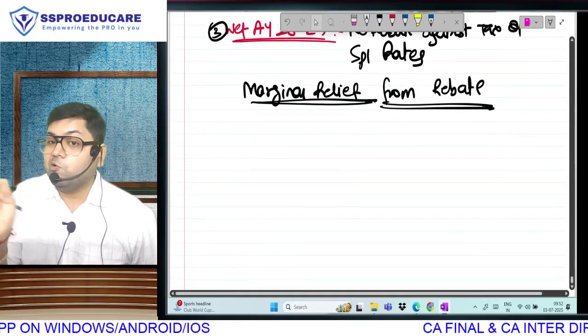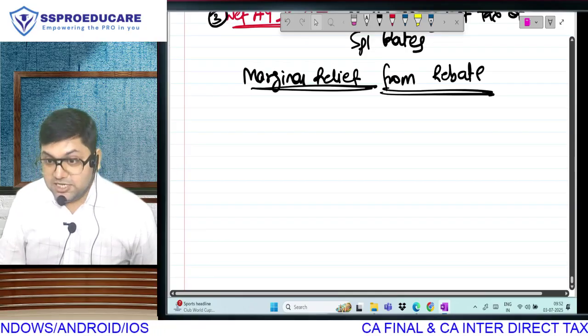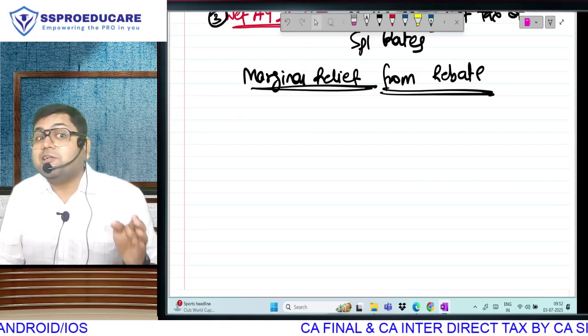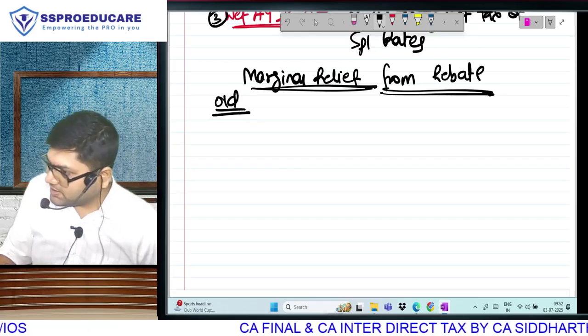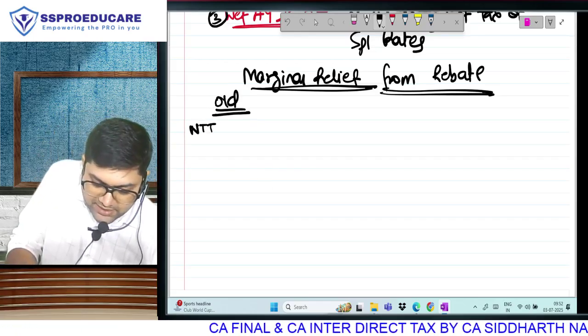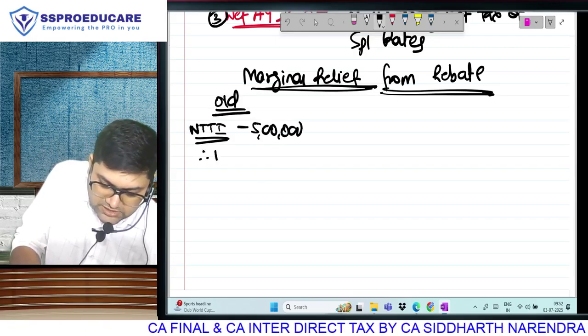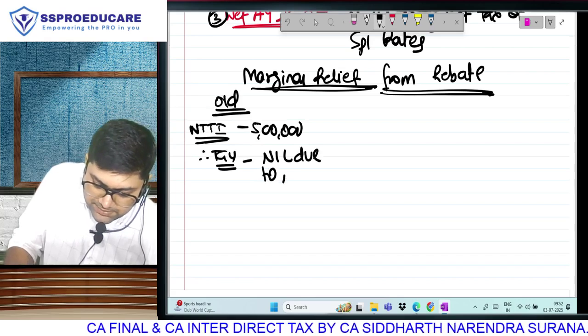This was applicable only under surcharge. In rebate there was no marginal relief, but in the new regime she has brought it. So if we talk about the old regime, let's be clear. If my NTTI is 5 lakh, my tax will become nil due to rebate.